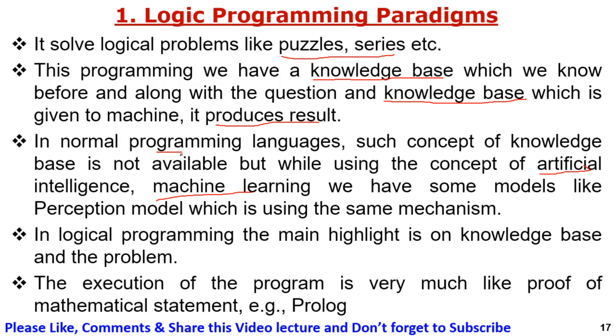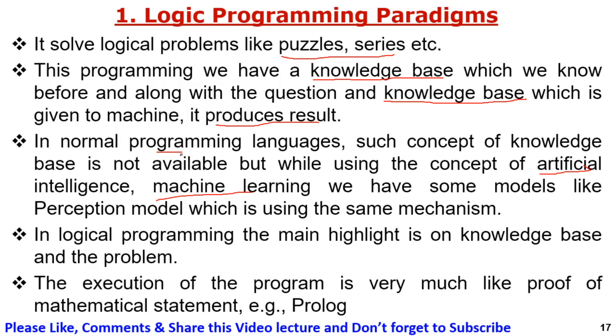We are talking about knowledge-based programming systems which produce efficient results, but knowledge cannot be defined or described by a normal programming language, because C++ was never designed to be a knowledge-based language that produces knowledge.